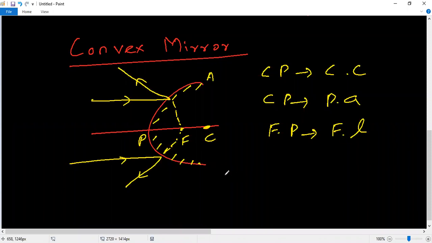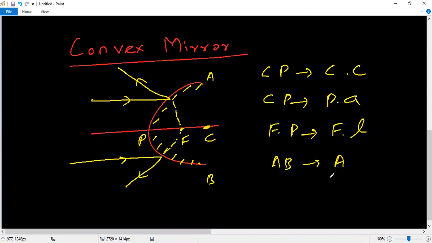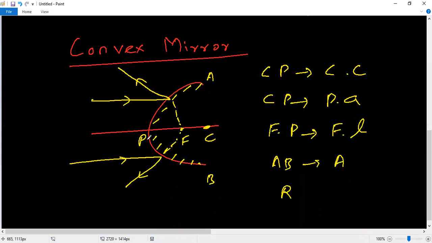A to B is the aperture. The distance from the center of curvature to the pole is the radius of curvature. It is equal to 2 times the focal length. Only the sign convention is different.